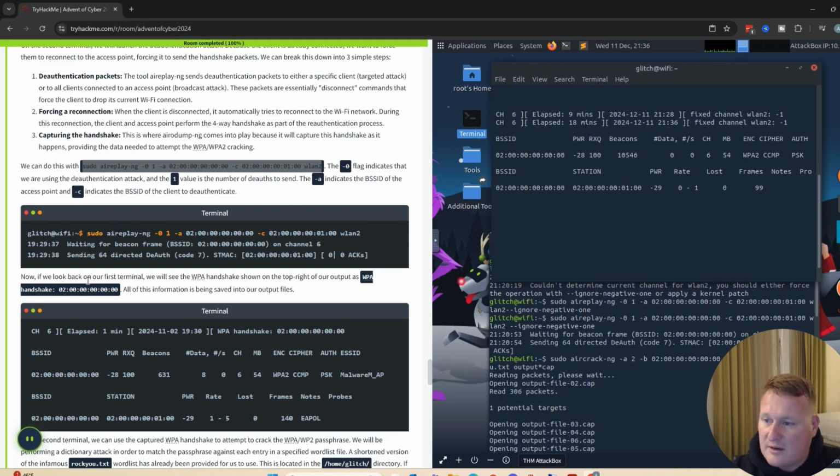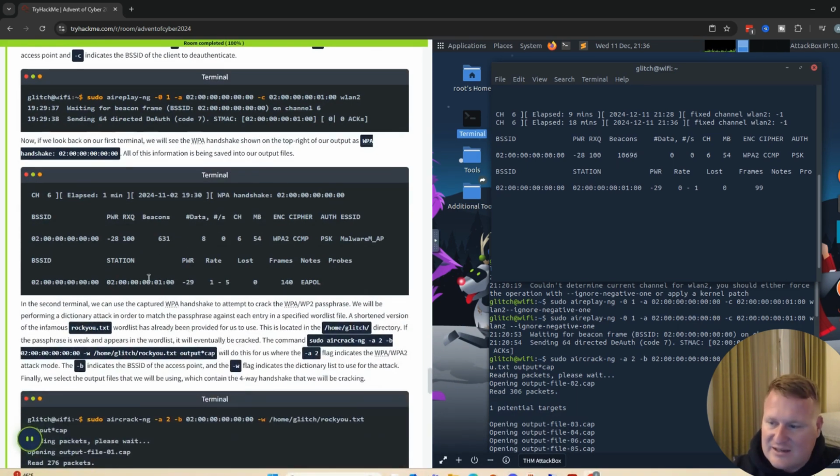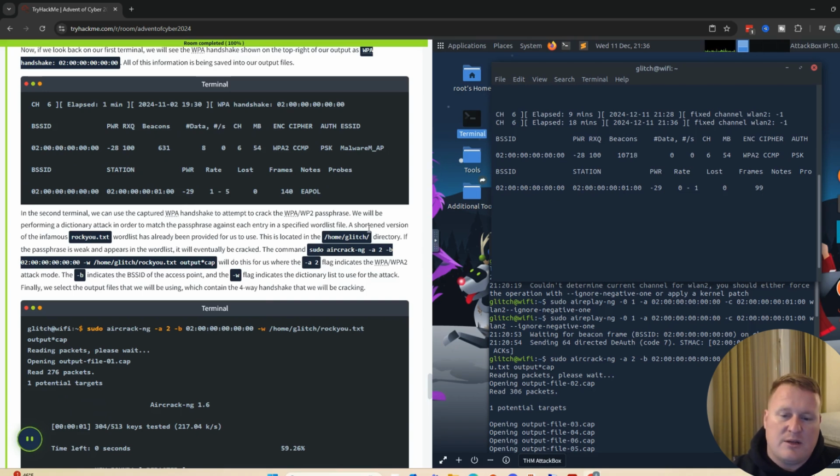Now, if we look back at our first box, we should see the WPA handshake shown on the top right of our output as WPA handshake, all quad 02, then all of our zeros. All this information is being saved into our output files. So now that that's done, we are going to be sending off our